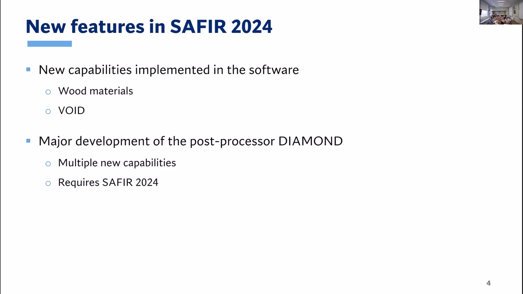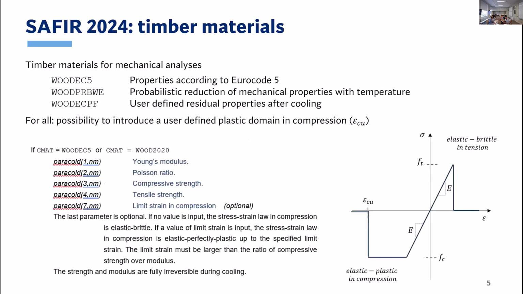And now about the new features which will appear in SAFIR 24, essentially in two directions, in fact three, two in the code and the third one in Diamond. So the first one in the code is about wood material properties, especially mechanical properties. Thomas has introduced a probabilistic model where the reductions of mechanical properties are probabilistic. Another one where you can change the residual properties after cooling. Standard model is from Eurocode 5, but it's still under discussion. Maybe some people don't agree with that.